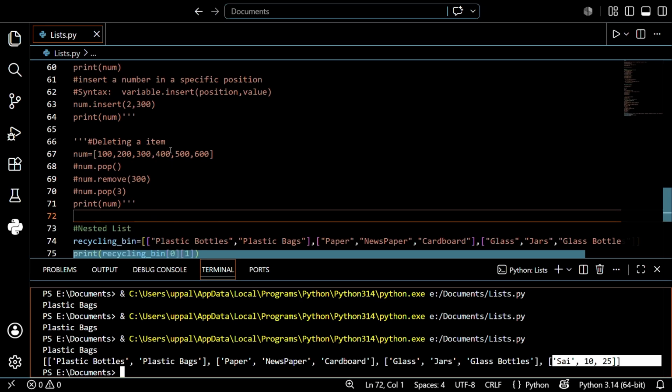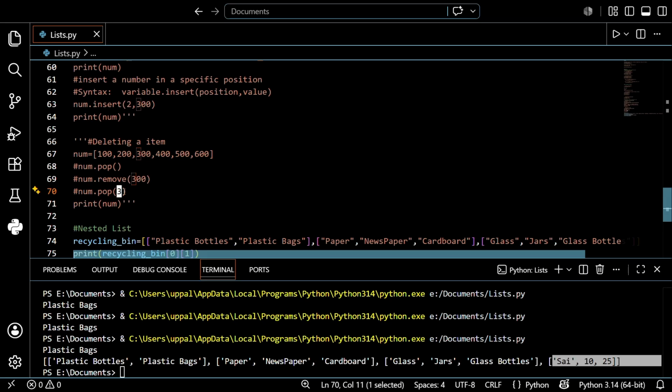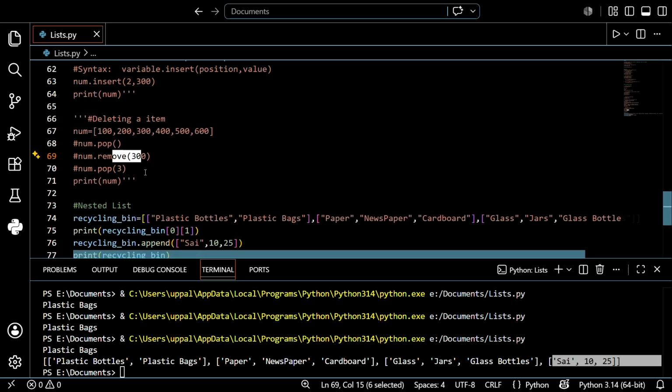After that, deleting. We discussed three topics in deleting: pop, remove, and del. Pop with empty parentheses removes the last one. Pop with a specific location removes the value at that location. Remove is used to remove a particular value only.